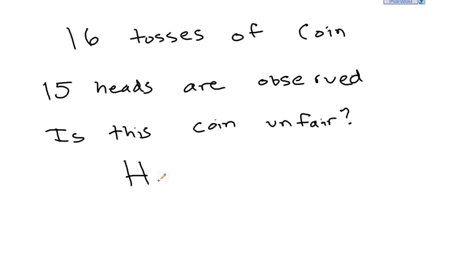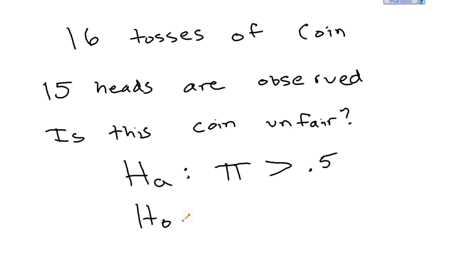Your hypothesis is that it's potentially an unfair coin. You want to determine if the true proportion of heads is greater than 50%. That's your speculation. Remember, this just represents the population of all coin tosses with this particular coin. So you're speculating that it's going to toss on average more than 50% heads.